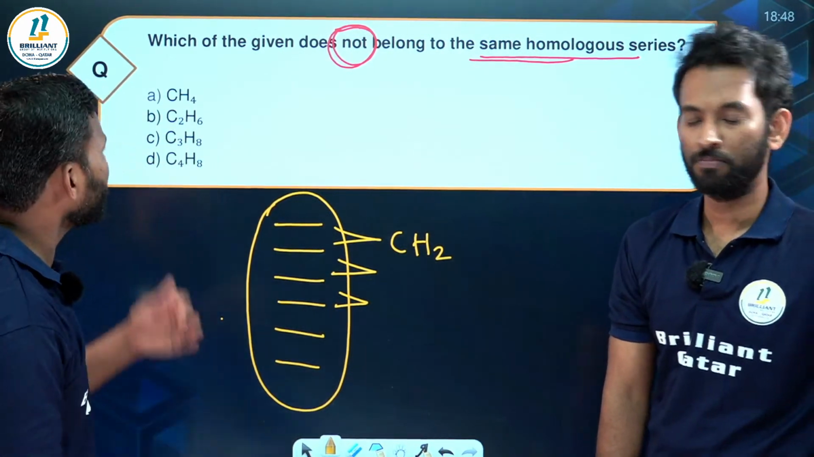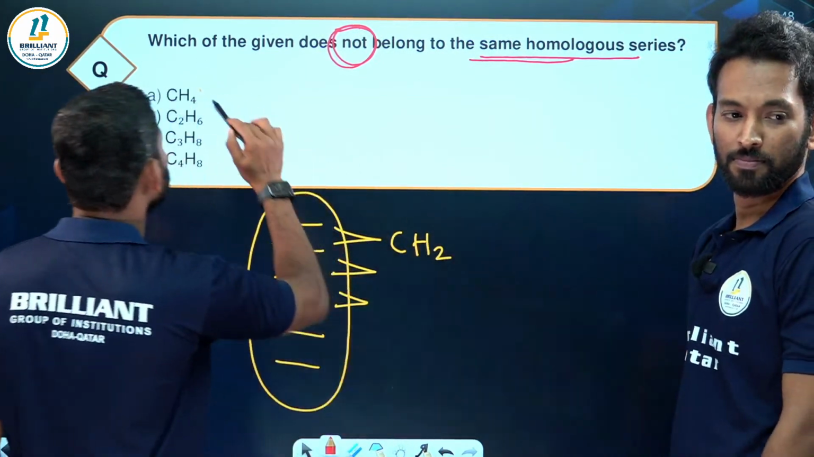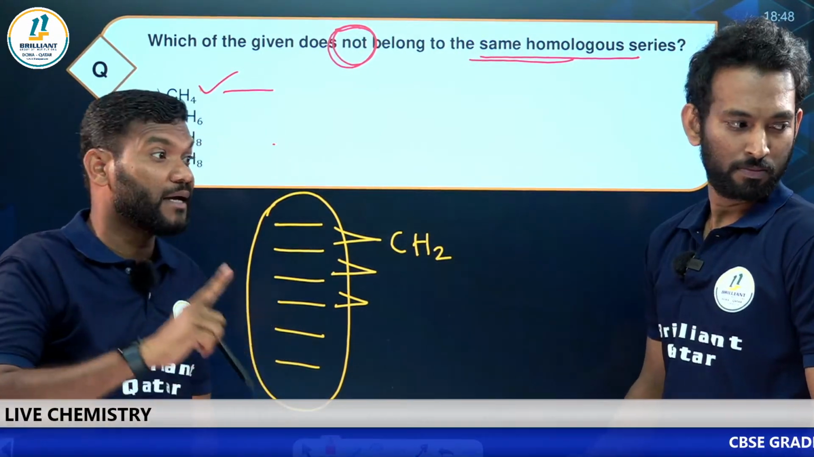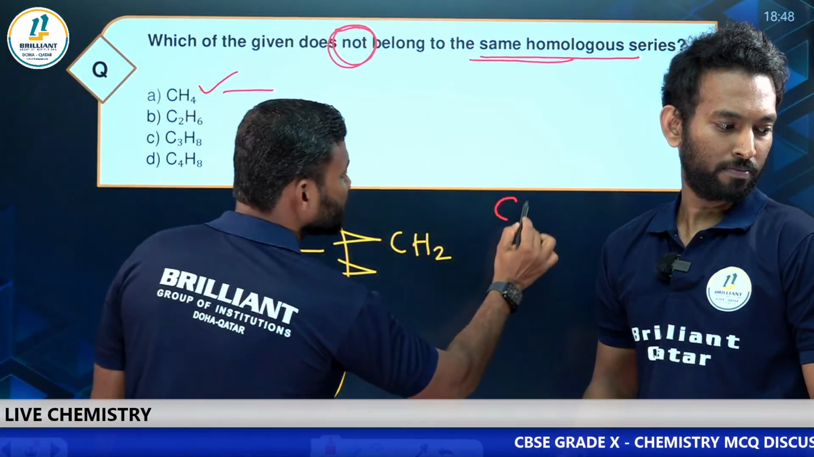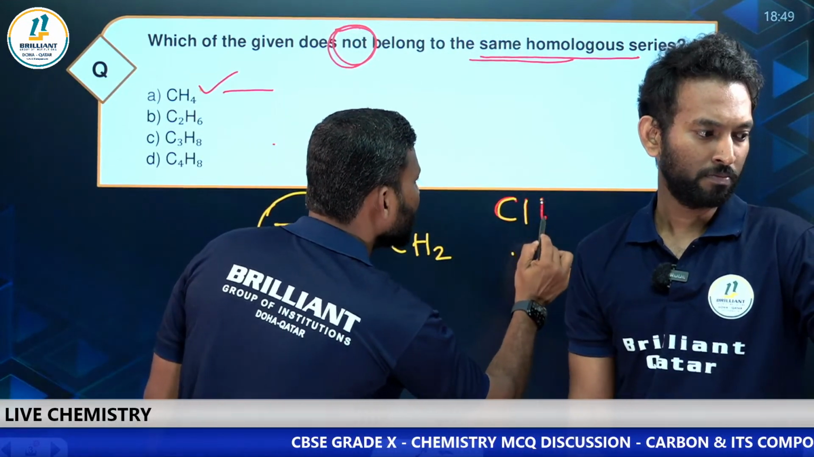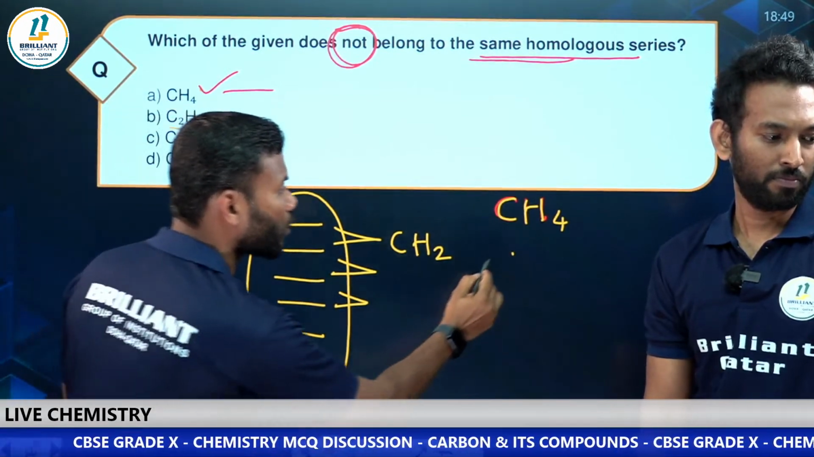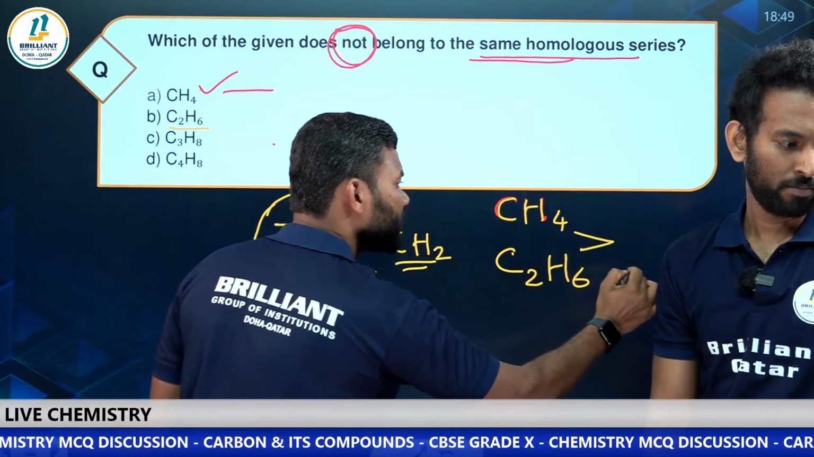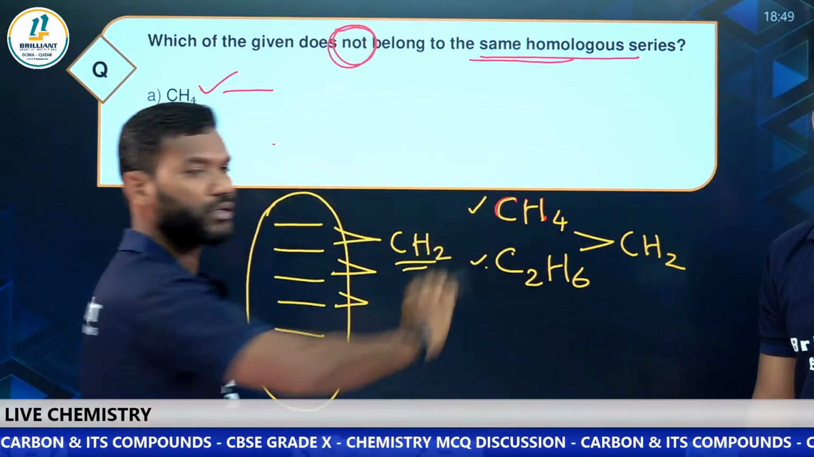Now, look here. This is one of the homologous series, and it is CH4. We know CH4 is an alkane, right? Fine. Now the next one is C2H6. What is the difference here? CH2. That means they belong to the same homologous series.